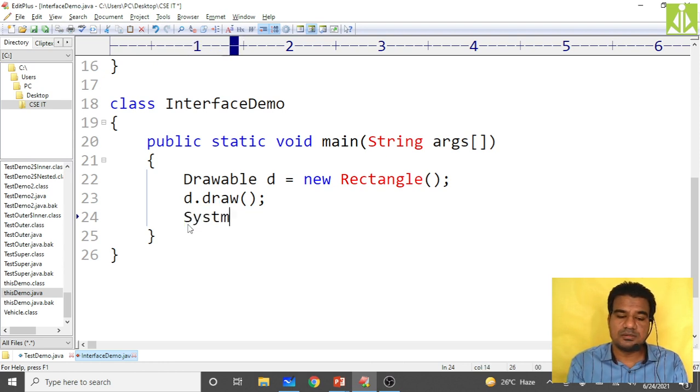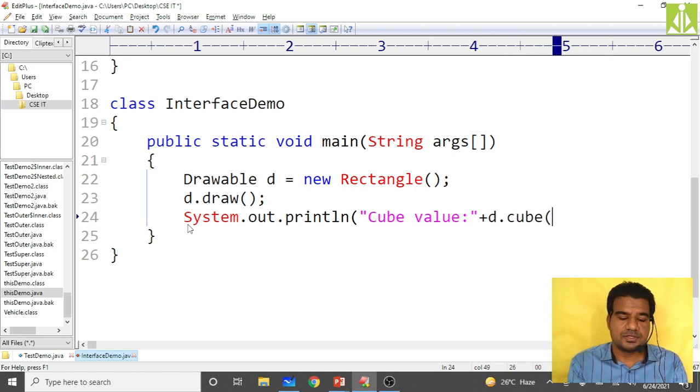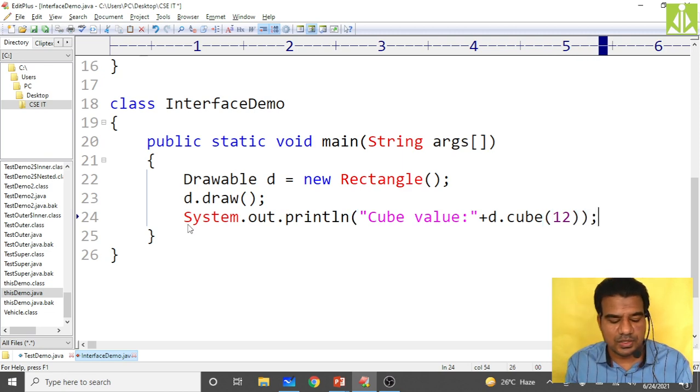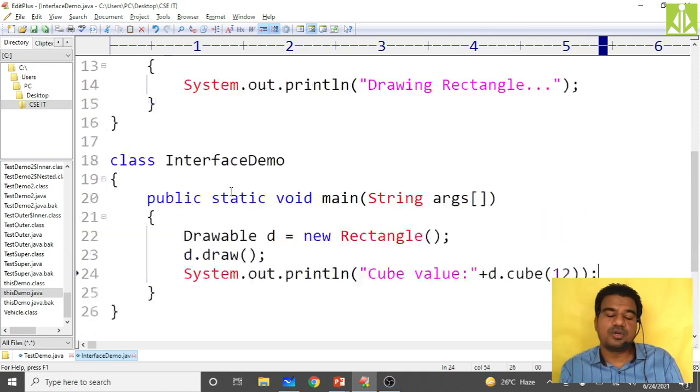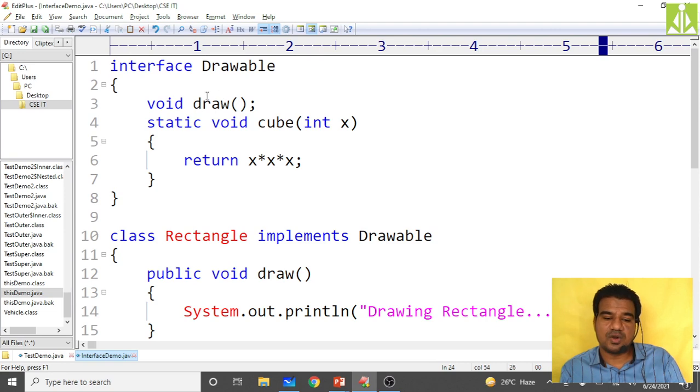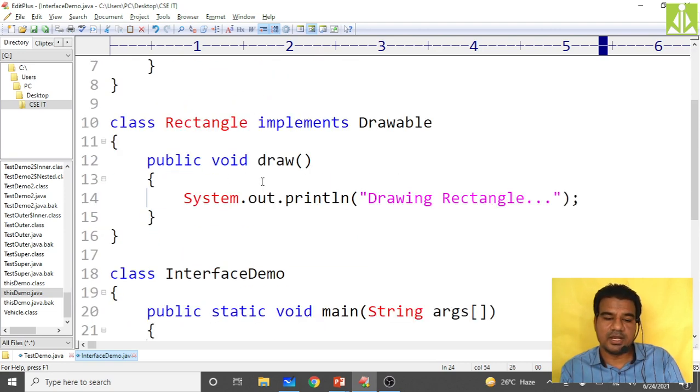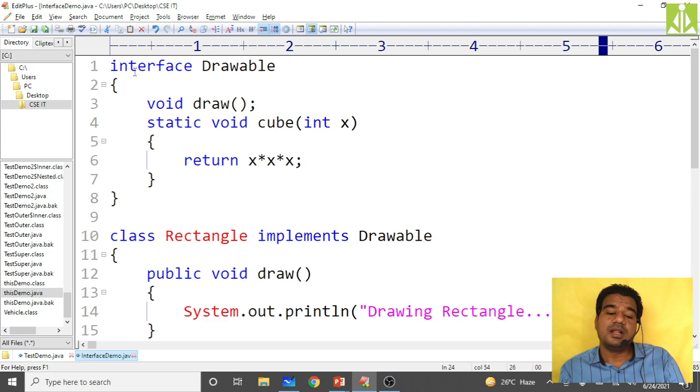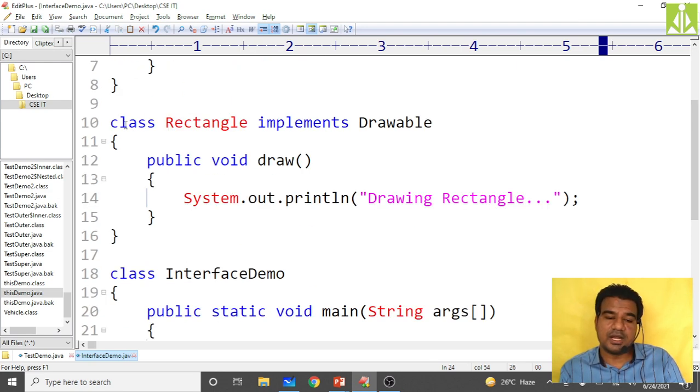Then System.out.println of cube value. Okay, simply call d.cube of 12. I'm taking 12 and I want the cube value of 12. So it should print that. So it should invoke the draw method, which is abstract in the Drawable interface and implemented in the Rectangle class.